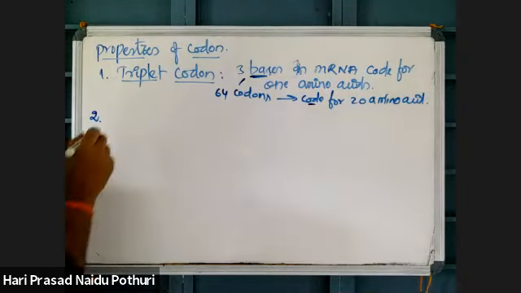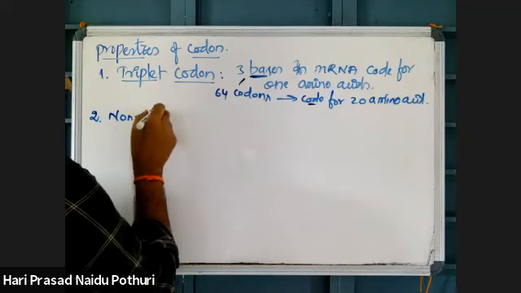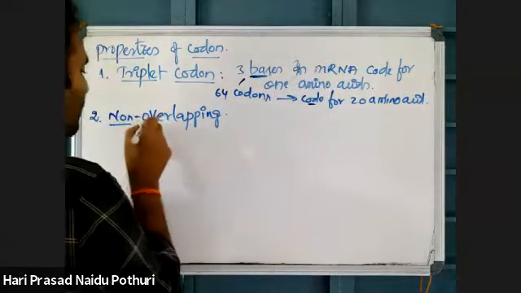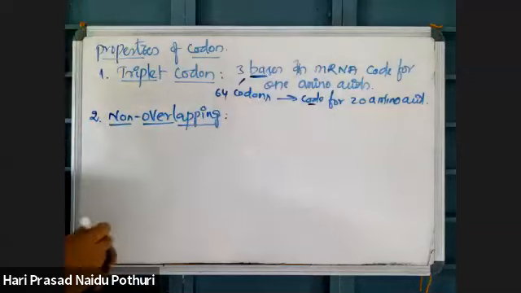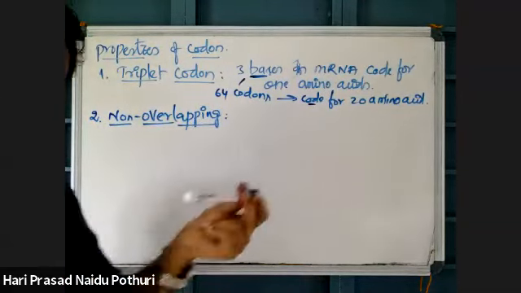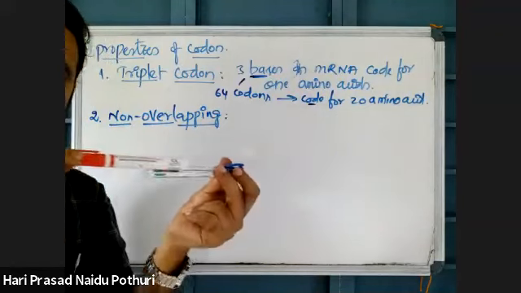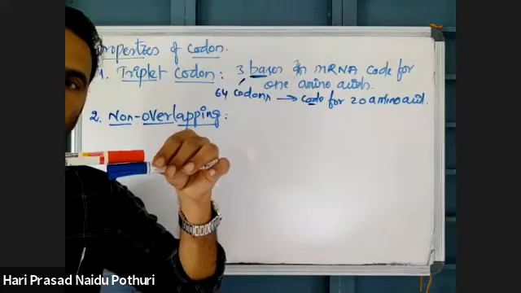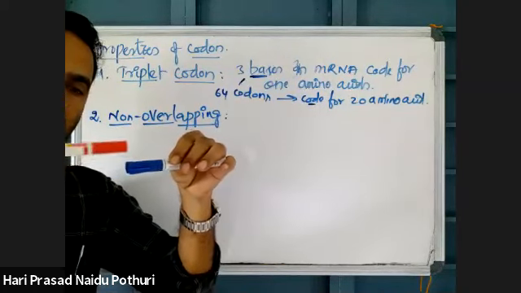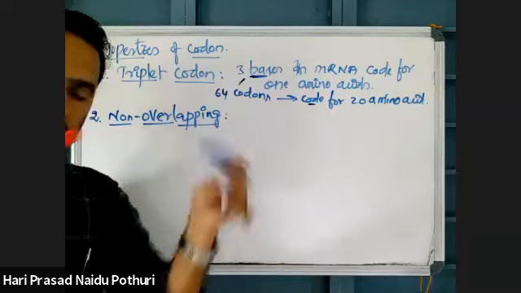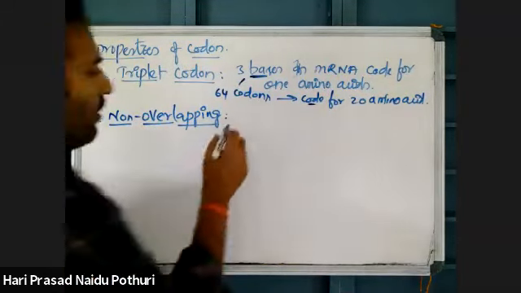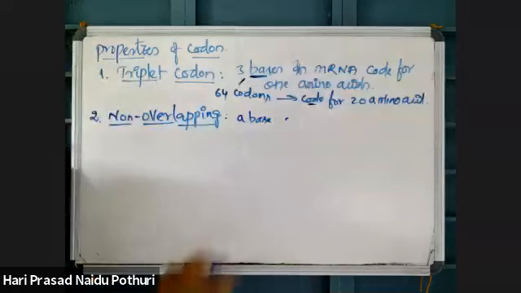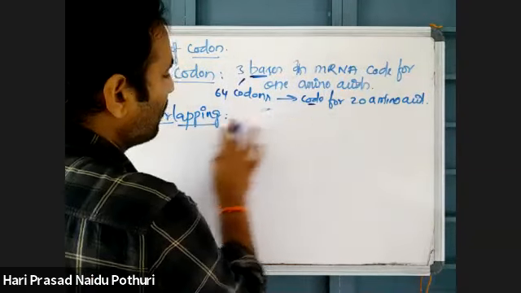Second property: genetic code is non-overlapping. What is an overlapping sequence? Overlapping means one is present on another, like this. This one is present on another. This is overlapping. But genetic codes are arranged like this. They are not overlapping. That means a base, or instead of base you can write nucleotide,